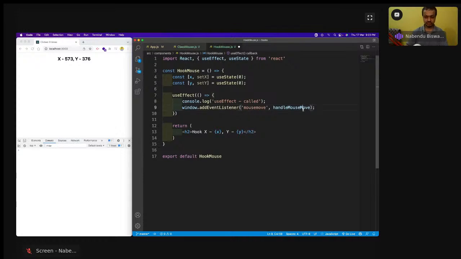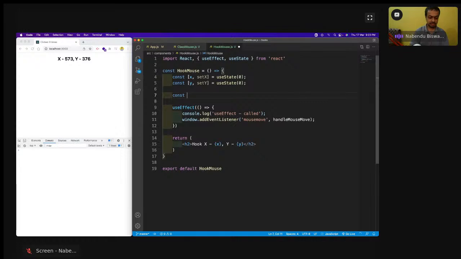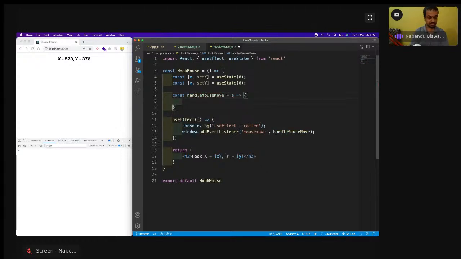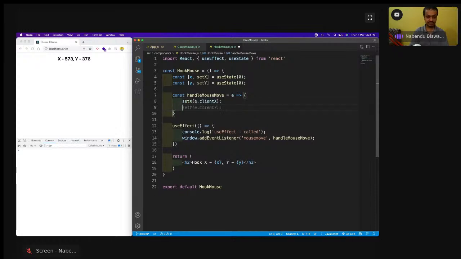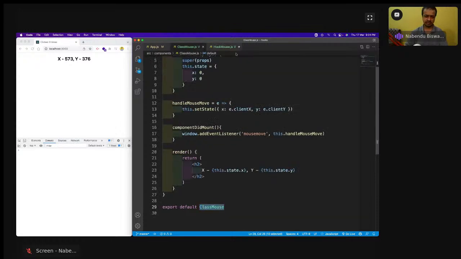So let us have this handleMouseMove, const handleMouseMove equals e like this, and then setX is equal to e.clientX, and setY is equal to e.clientY like this. So setX and setY is the same thing which we are doing here. I'm doing it here also.